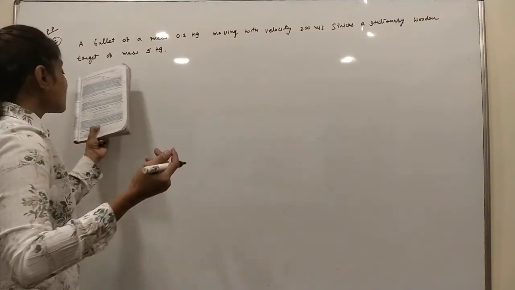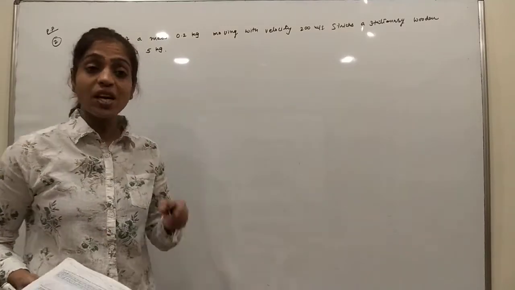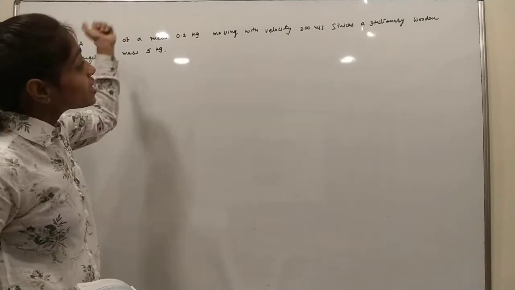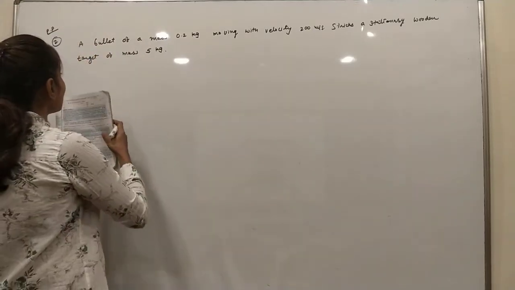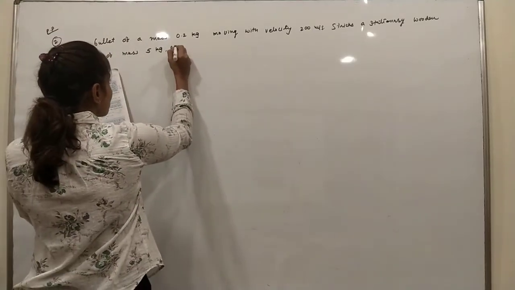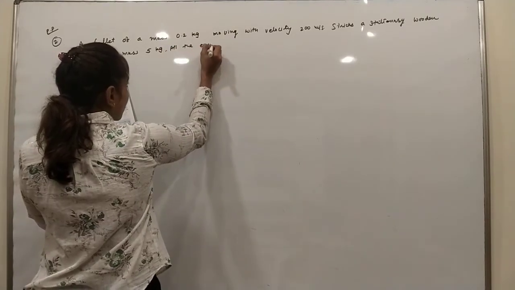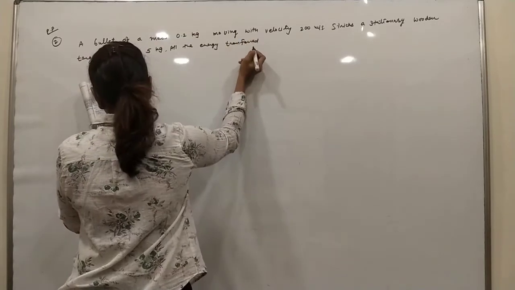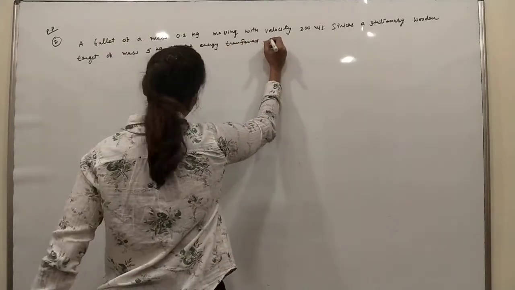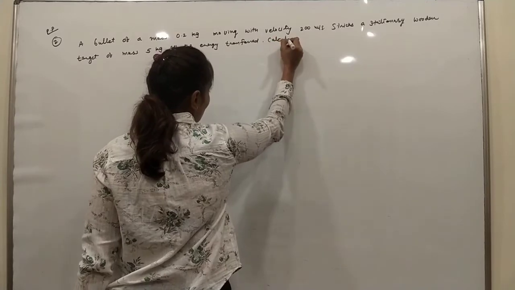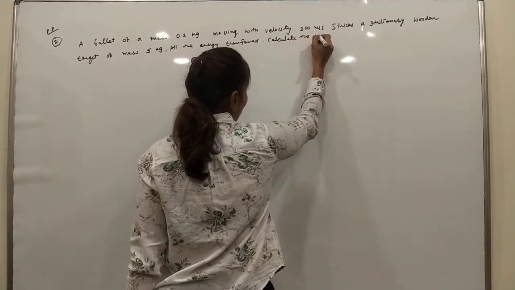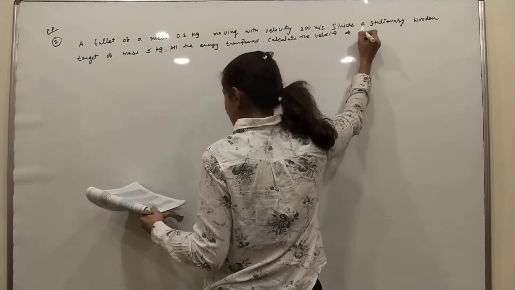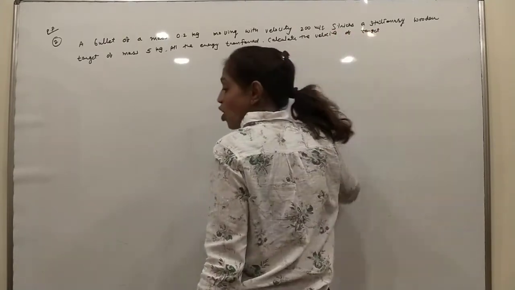If all the energy is transferred, meaning no energy is wasted, all the energy of the bullet is transferred to the stationary wooden target. Calculate the velocity of the target moving in a forward direction.